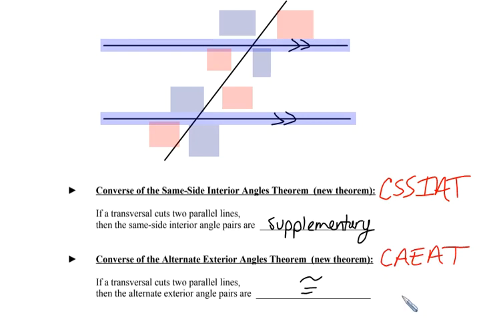CAEAT. In unit number 2, those acronyms will not be as big of a deal. We will use those acronyms much more extensively in unit number 4. For now, these were the 4 key results involving the converse when dealing with transversals.